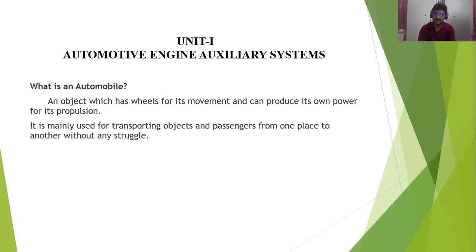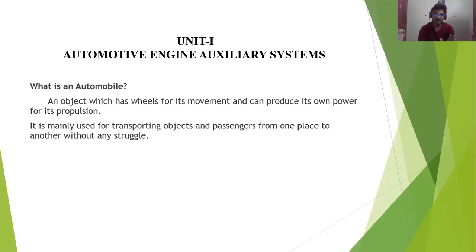Auto means automatic, and mobile means mobility, movement. That is where the name has evolved.